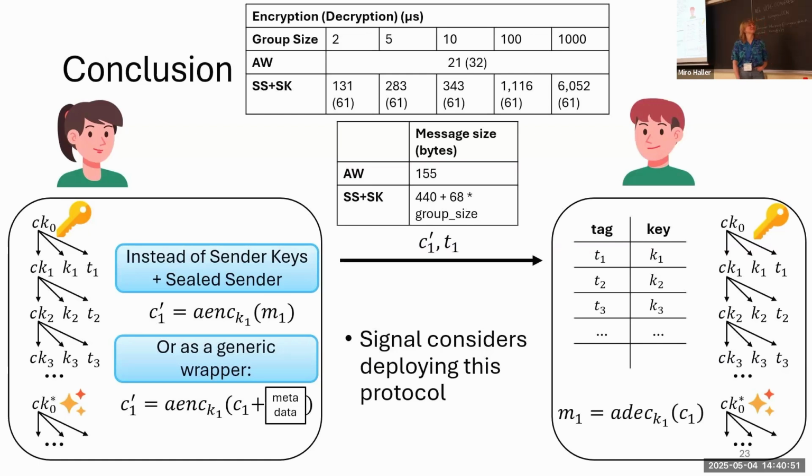Maybe I have another question. So having a wrapper for an existing protocol, I guess, creates this additional overhead. Did you also consider a custom solution basically for this protocol where the anonymity is baked in and not added on top? Yeah, we considered adapting the double ratchet protocol. Actually, they have something similar. They have header encryption, but it's not very practical because it's unclear how they assign the header key to the header. So I guess we could modify the double ratchet protocol to basically incorporate our solution.